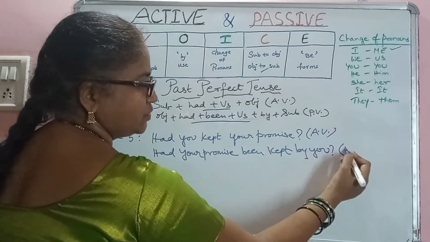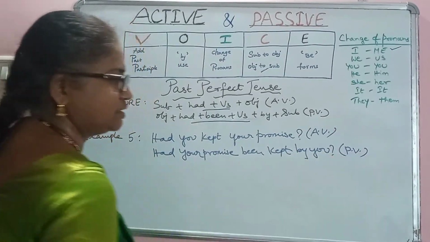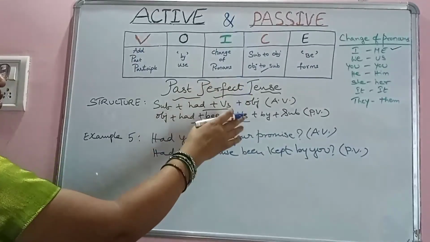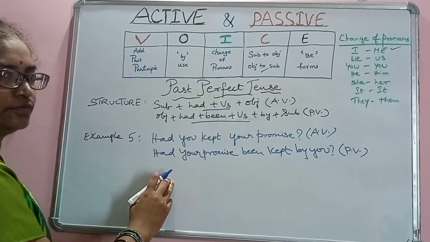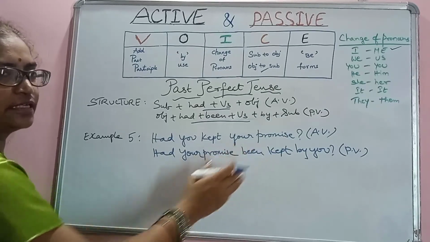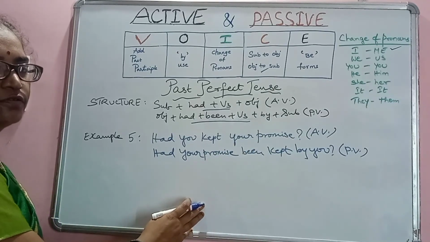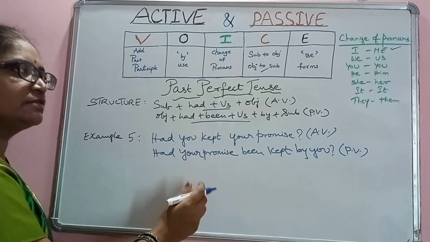So very simple to change into the passive voice. When you apply a simple rule, keep the structure over here and look after it and just apply over here. So it gives you the exact answer when we convert from active to passive voice.